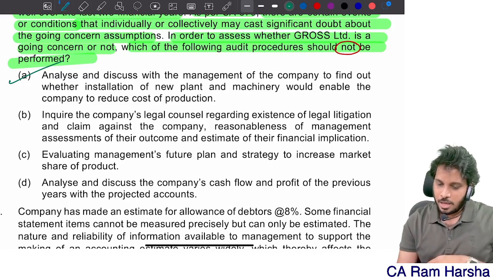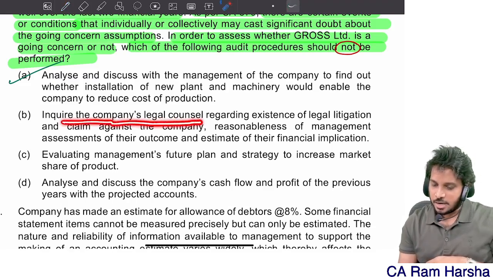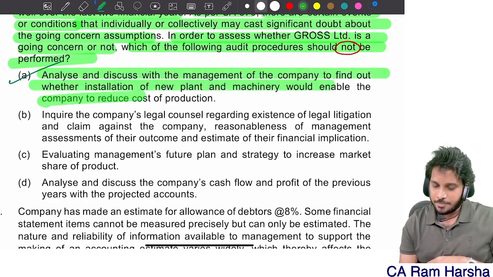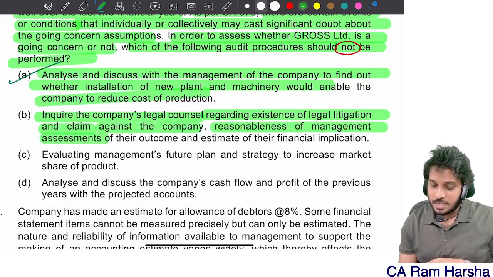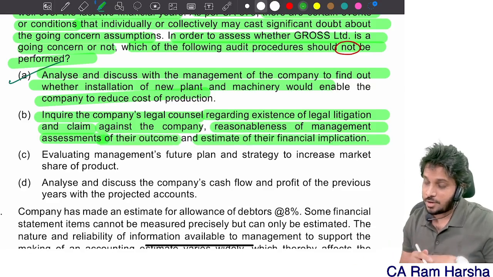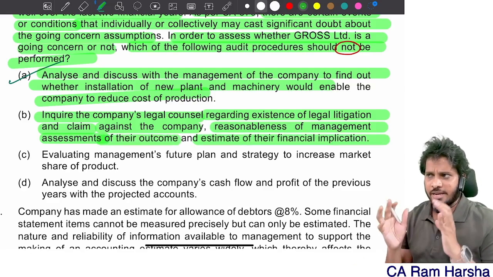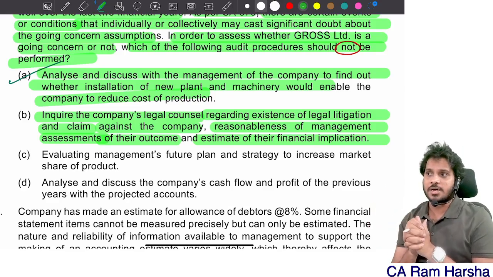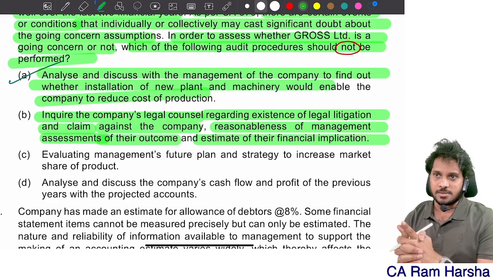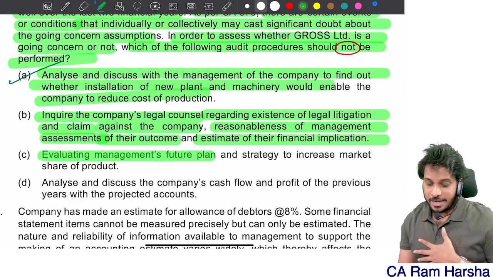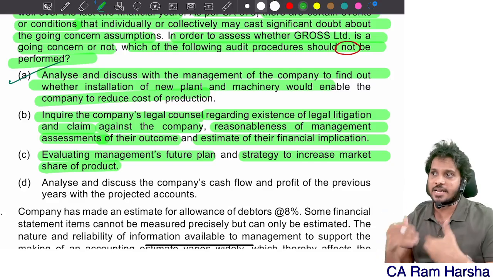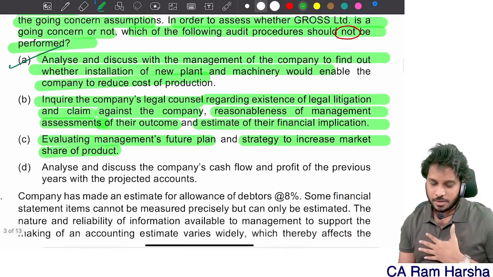Enquire the company's legal counsel. Like this we will analyze. Enquire legal counsel regarding the existence of any legal litigation and claim against the company, the reasonableness of management's assessment of their outcome and the estimate of their financial impact. Obviously, when we are doing any further audit procedure in going concern, we ask the company, is there any pending litigation that badly affects the company? Evaluating management's future plan and strategy to increase the market share of the product so that they can recover from the situation. That also we will ask.